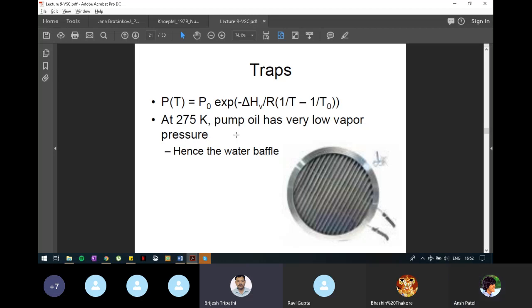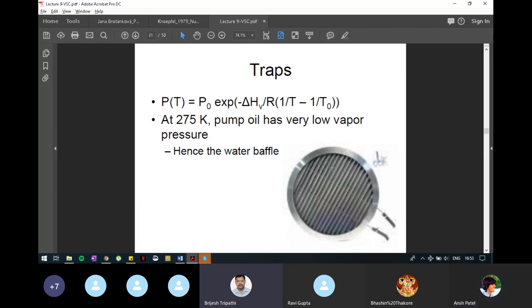Now, because your pump oil has a very low vapor pressure at 275 Kelvin, that means it will not evaporate inside the chamber, right? So 275 Kelvin is the temperature of cold water. So if we allow cold water to flow through the surface of the chamber, as well as a baffle plate made of this type, the type you can see here, it can be kept in between the high vacuum valve and the chamber.